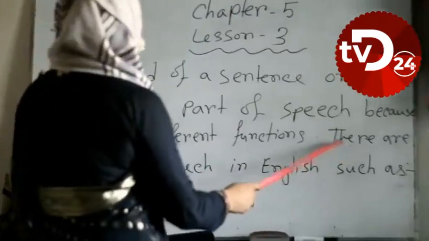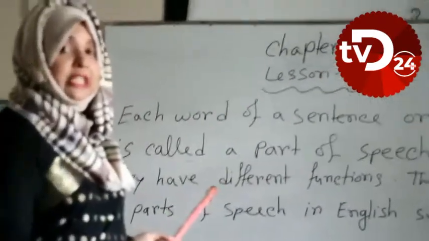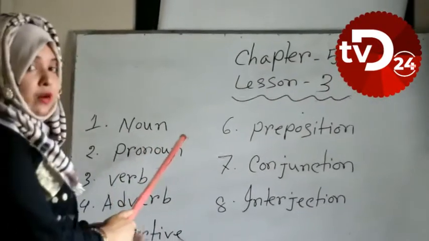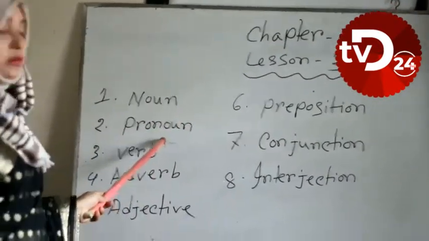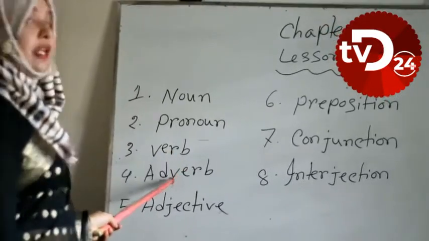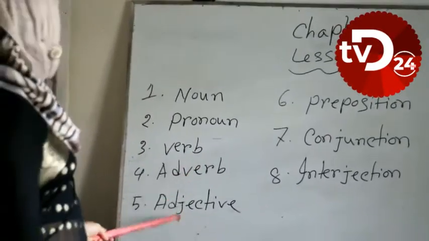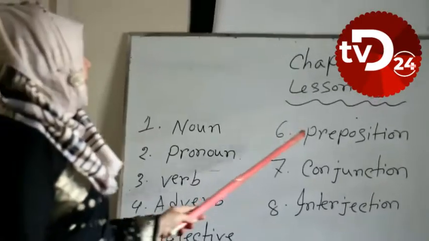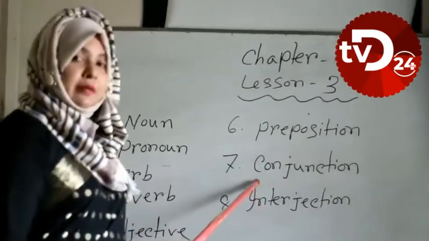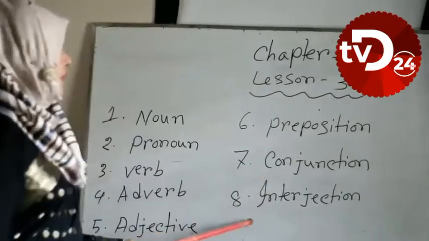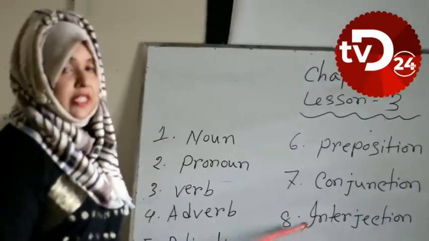We know that there are 8 parts of speech in English, such as number 1, noun. Number 2, pronoun. Number 3, verb. Number 4, adverb. Number 5, adjective. And number 6, preposition. Number 7, conjunction. And number 8, interjection.